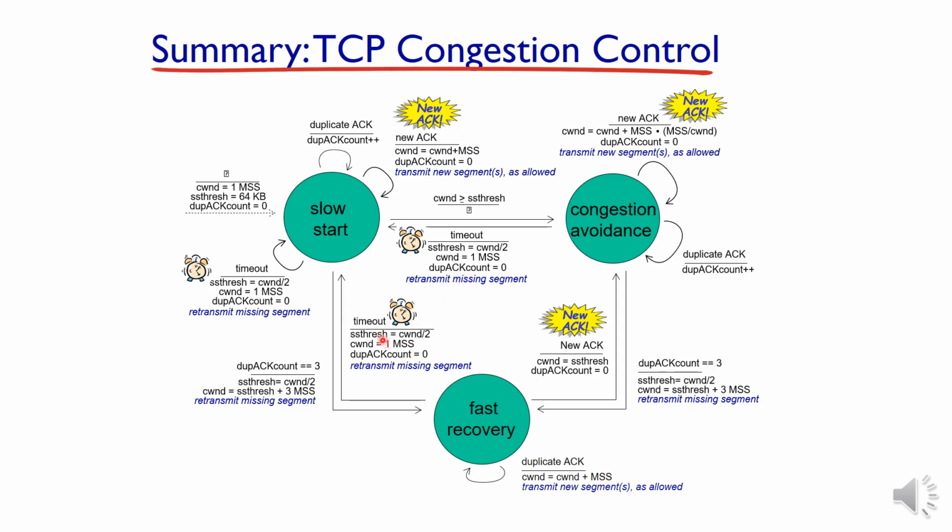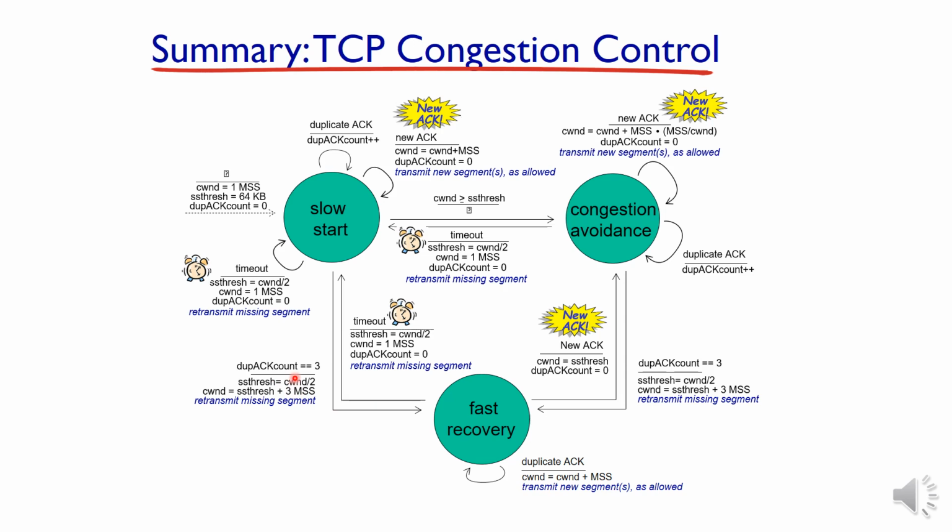But in case of timeout, timeout represents the loss of packets. So at the slow start phase, the CA phase or the fast recovery phase, in any of the phases, if a timeout occurs, then the same activity is performed. The threshold size is reduced to half of the congestion window. Then the congestion window size is set to 1, the duplicate acknowledgement count is set to 0, and the lost packets are retransmitted.